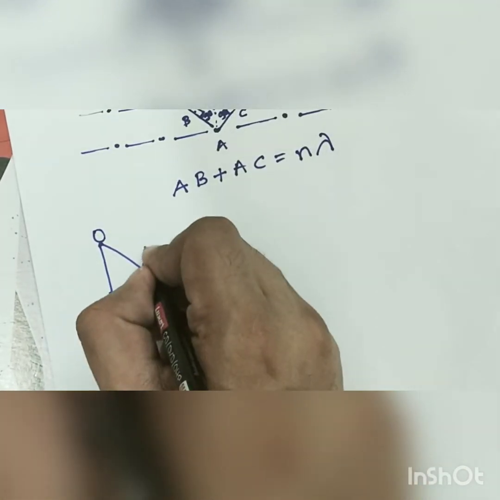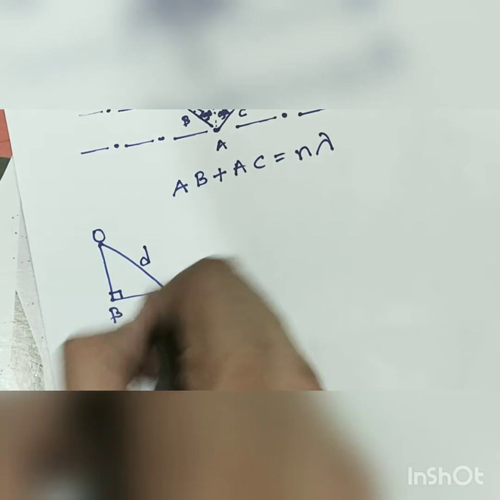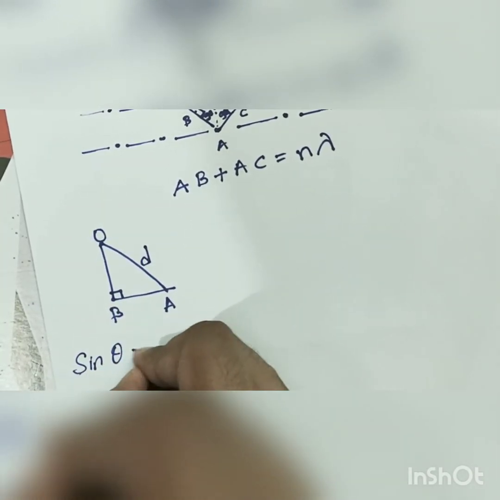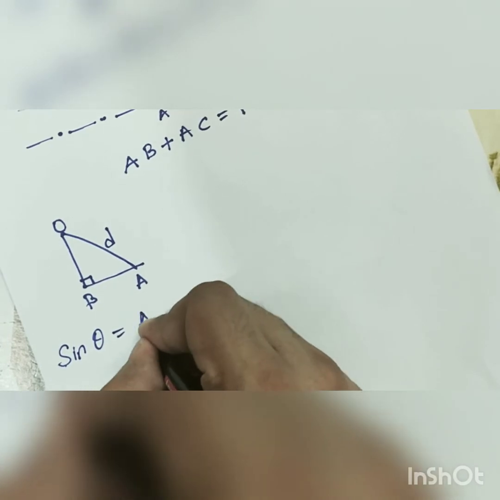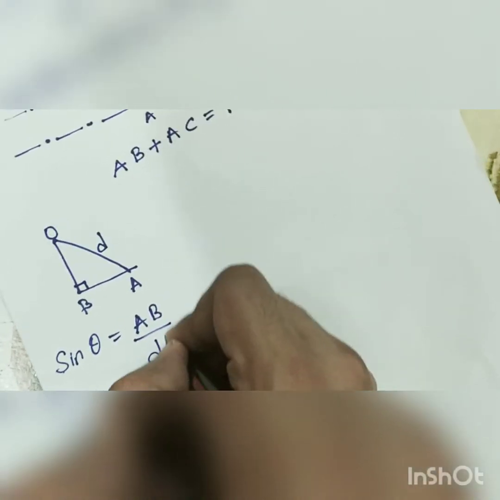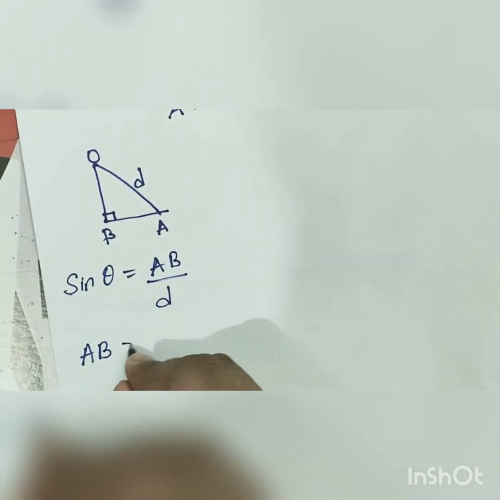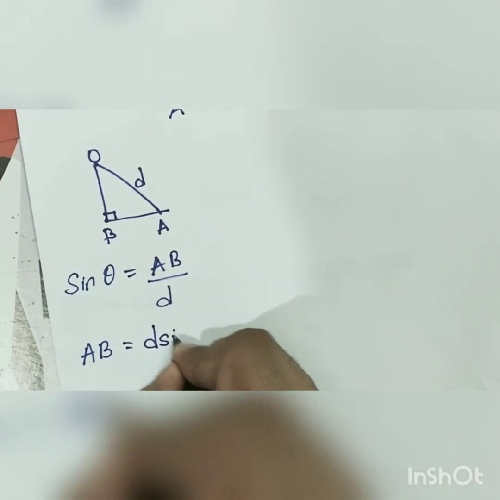Now this is d. If we apply the sin theta formula on a right angle triangle, we will have sin theta equal to AB by d, and hence AB is equal to d sin theta.